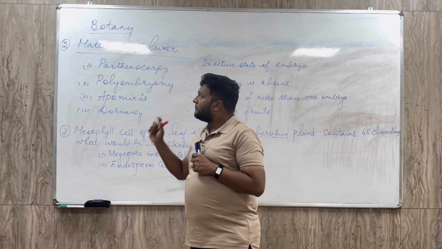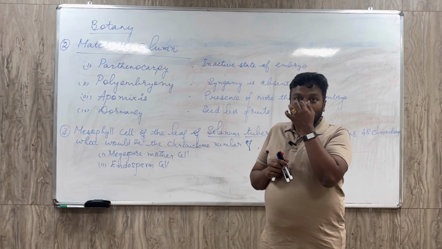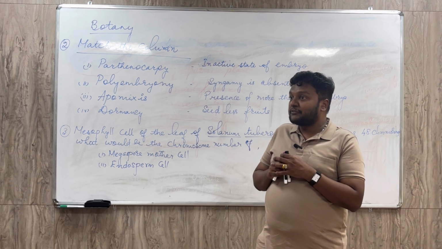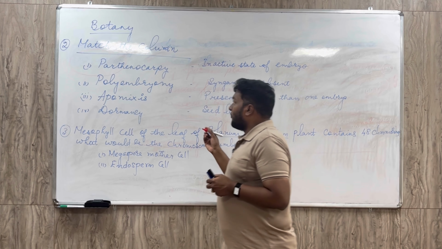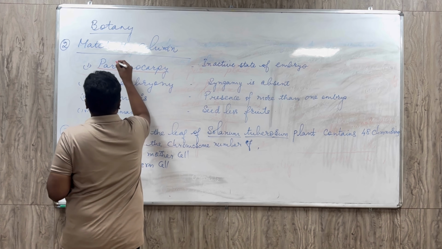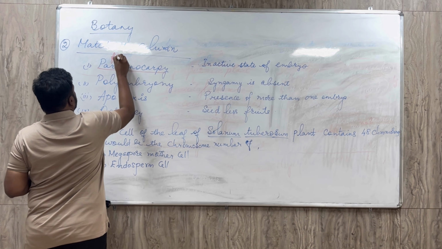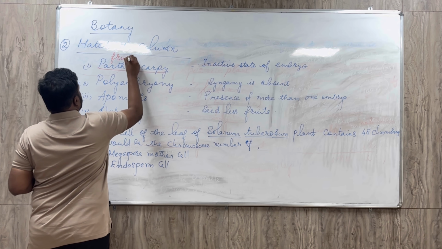First one, what is meant by parthenocarpy? Parthenocarpy is the development of fruit without the act of fertilization. Keep it in mind: the fruit formation without fertilization.